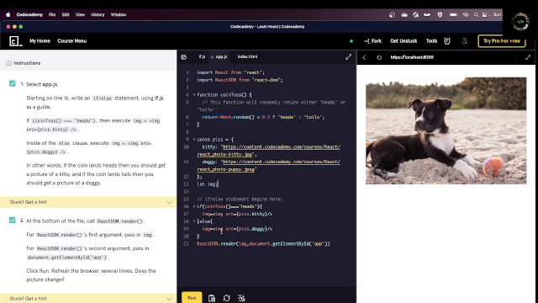Okay, so based on some if logic defined within our HTML file, no, incorrect, our JS file.